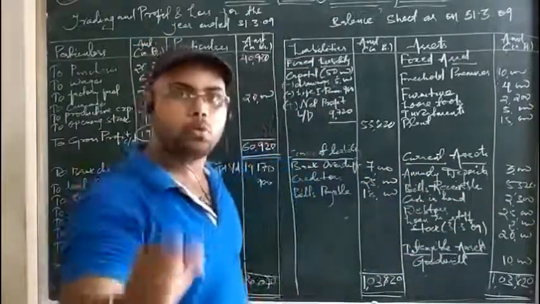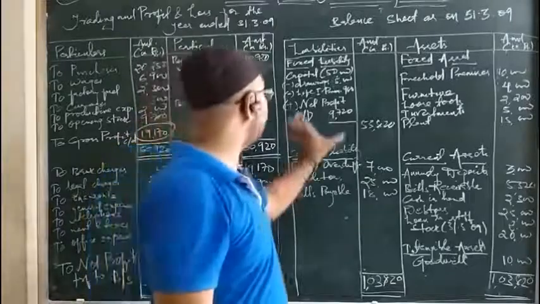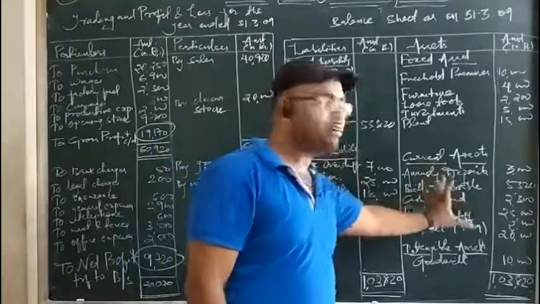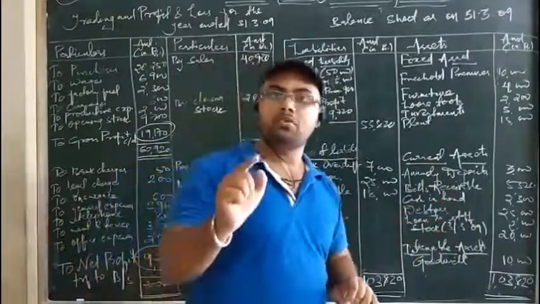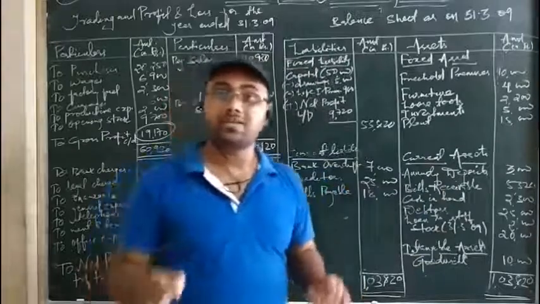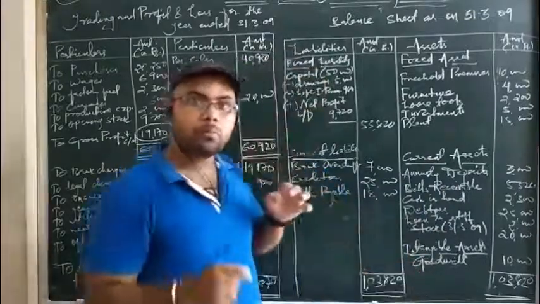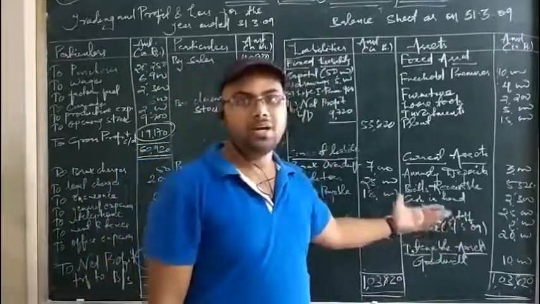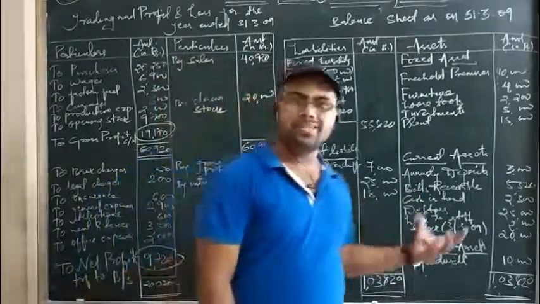Imagine if you don't put closing stock on the credit side of the trading account, it will never increase the profit and increase the capital. Okay, getting it? And if you don't put the closing stock even on the current asset side, then it is called an error of omission, as you have studied in your first syllabus. It is called an error of omission, complete omission. That means if you forget to post the item completely in the financial statement, your balance sheet will tell you. But can you tell me that the balance sheet is correct?